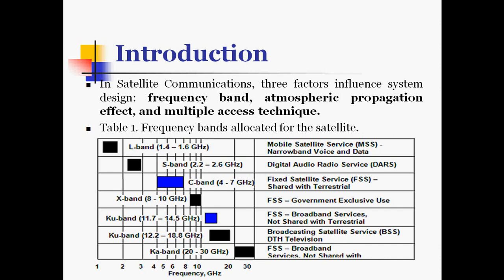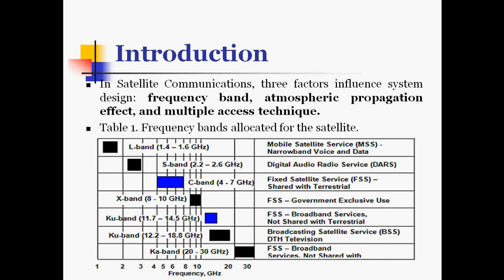to 2.6 gigahertz. Fixed satellite services which are shared with the terrestrials use the C band for the 4 to 7 gigahertz frequency band, and the fixed satellite services which are for government exclusive use will be using the X band, that has a very high frequency from 8 to 10 gigahertz.